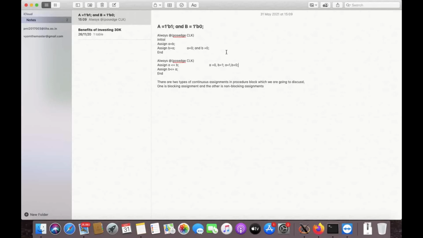But in the above example it will remain a equal to 0 and b equal to 0 forever.